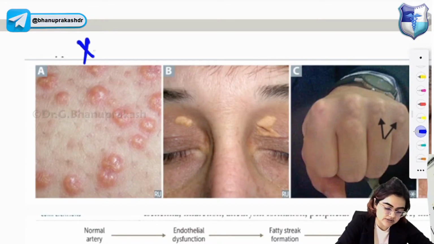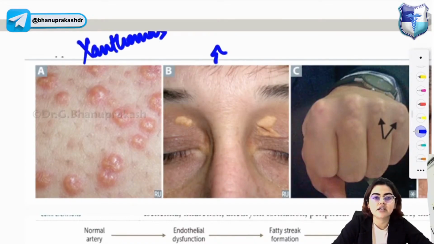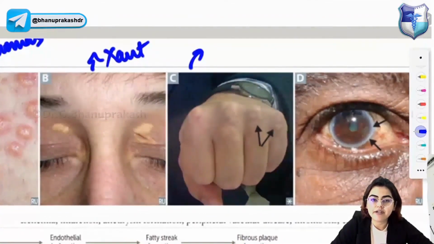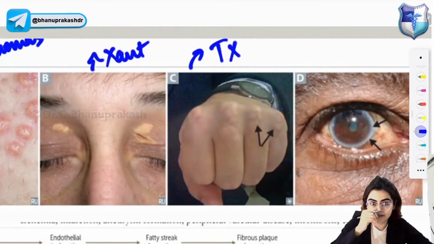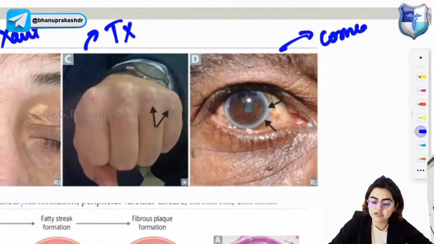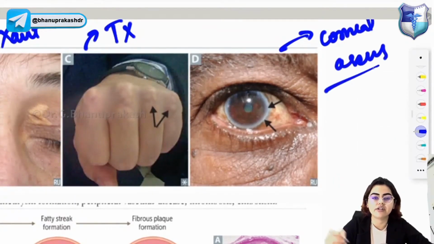These are xanthomas. What is this image? This is xanthelasma, especially in the eyelids. What is this one? This is lipid deposits in the tendon, that is tendinous xanthoma. This image is corneal arcus.